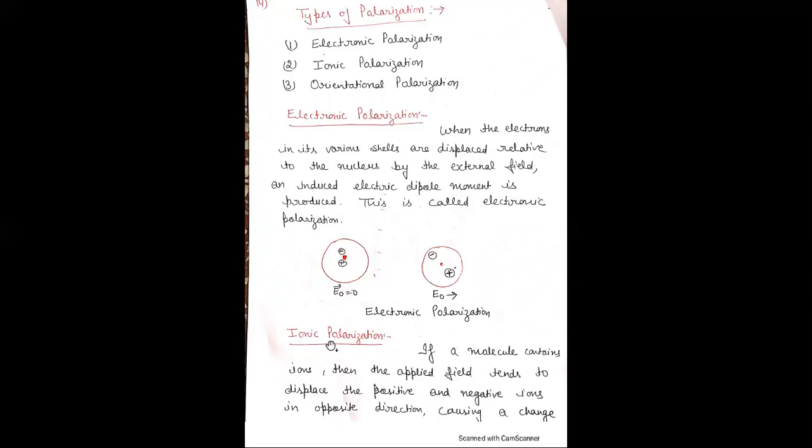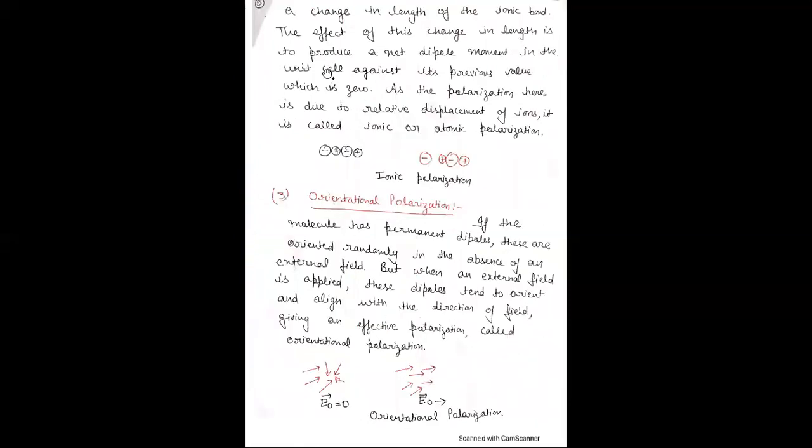And the next is ionic polarization. Ionic, it is clear from its name, means if a molecule contains ions, which may be positive or negative, then the applied electric field tends to displace the positive and negative ions in opposite directions. Therefore there is a change in length of the ionic bond, and the effect of this change in length is to produce a dipole moment in the unit cell against its previous value, which is